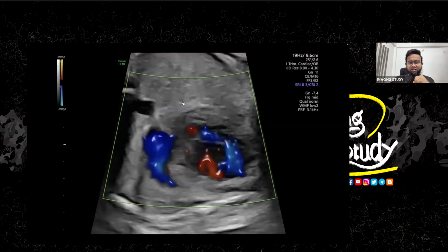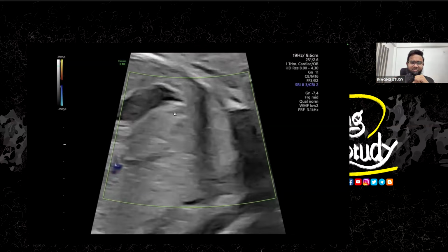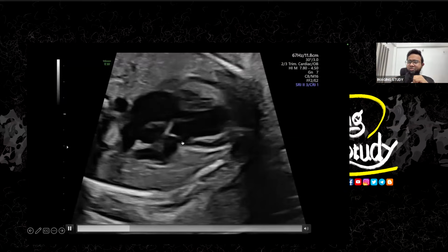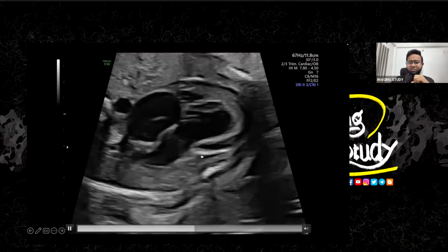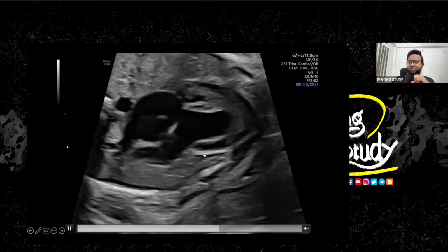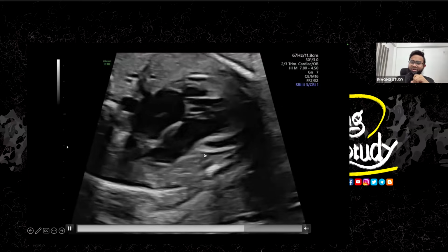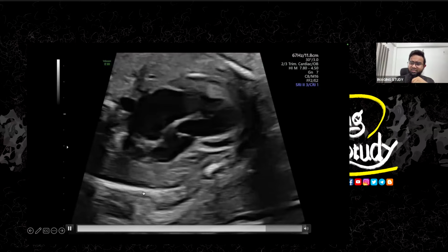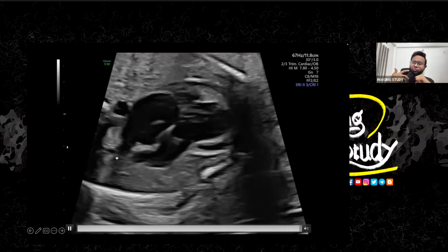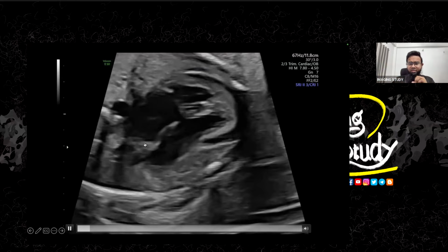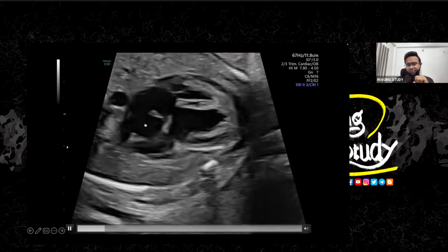You see, everything is moving. It's like a ventricular septal defect, but this is not the ventricular septum. This is the ventricular septum, and this is the right ventricle, which is not having any blood. So what will happen to the right atrium? The right atrium is already getting blood from the superior and inferior vena cava, and they're just pushing the blood to the left side.